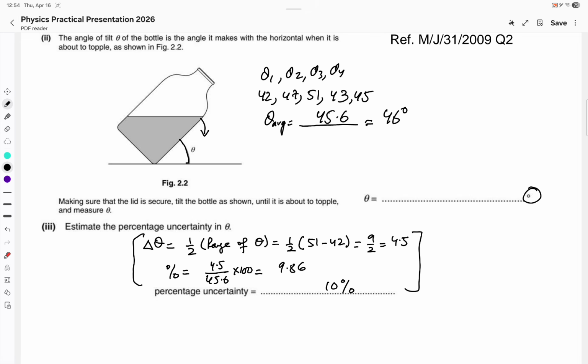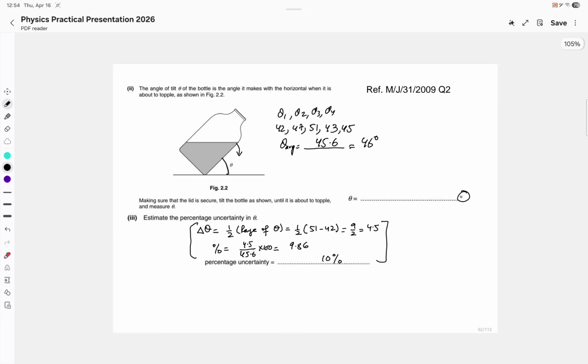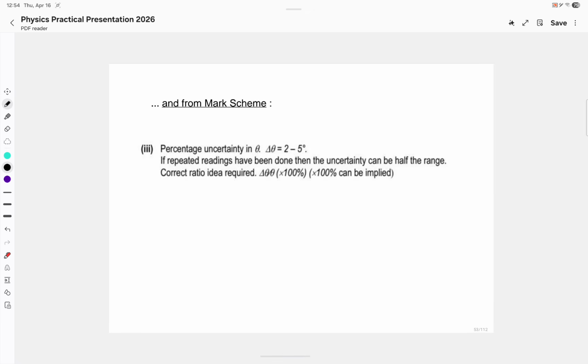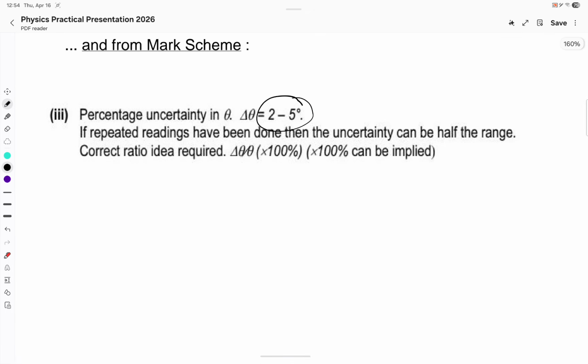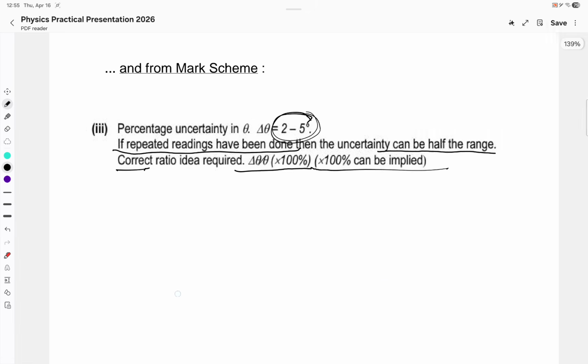I hope you understand the idea about the angles. All right. From the mark scheme, see again why they are not using the precision of a protractor, which is 1 degree. Why they have given us a range. And secondly, if repeated readings have been done, that can be the half of the range, and use of the correct idea can be implied. See the mark schemes, take a lesson from the mark schemes. Why they are mentioning a range for the absolute uncertainty.